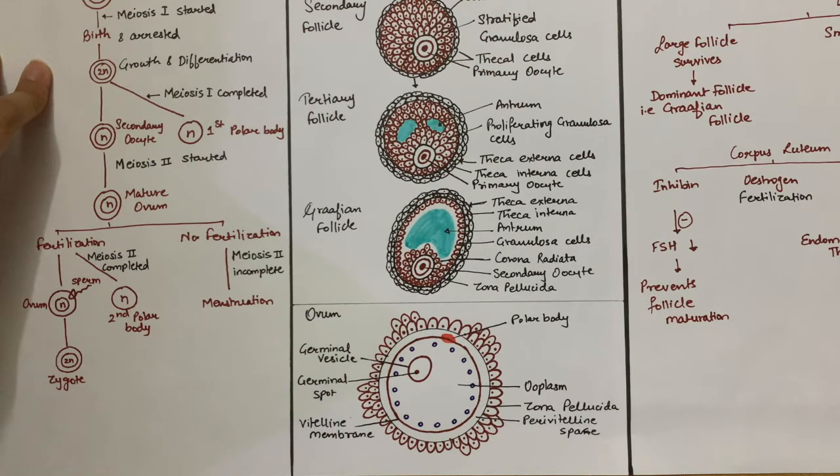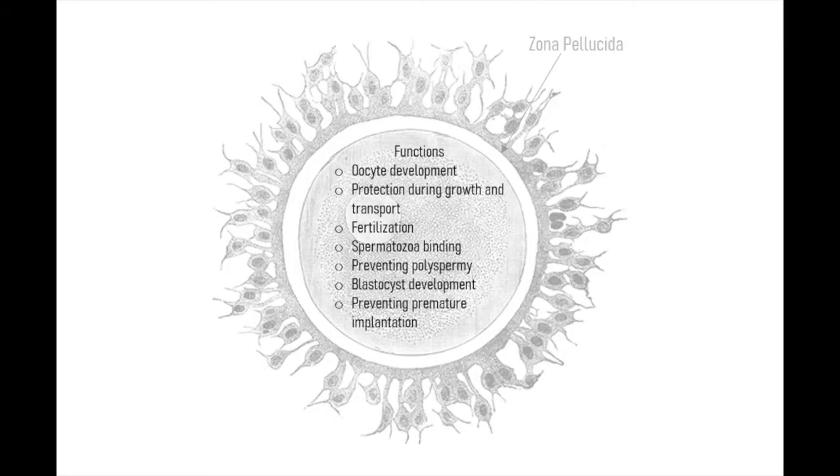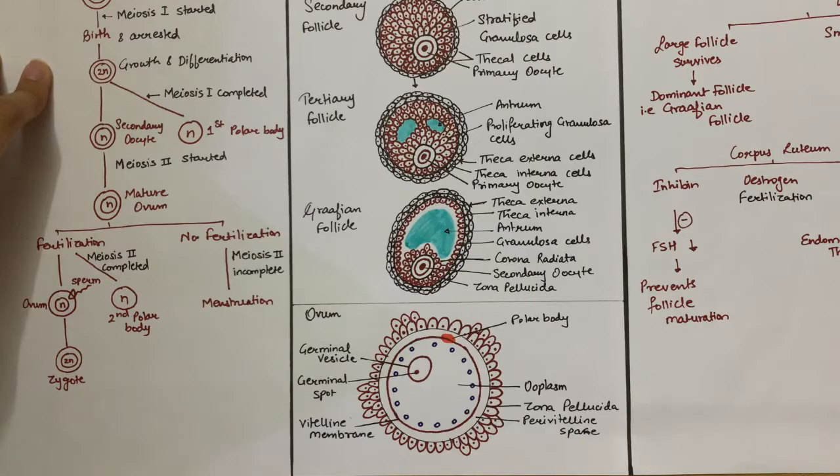The vitelline membrane is the plasma membrane of the ovum, and it controls the entry and exit of substances. Next is zona pellucida, which is a glycoprotein membrane and has multiple roles such as oocyte development, protection during growth and transport, fertilization, spermatozoa binding, preventing polyspermy, blastocyst development, and preventing premature implantation, that is ectopic pregnancy.